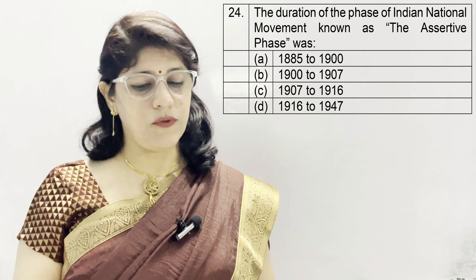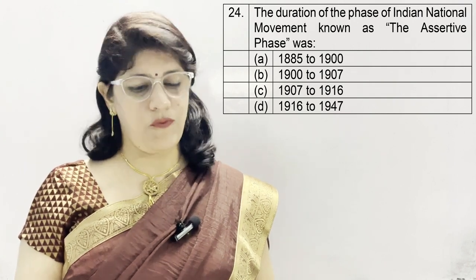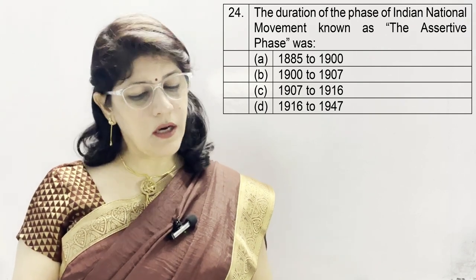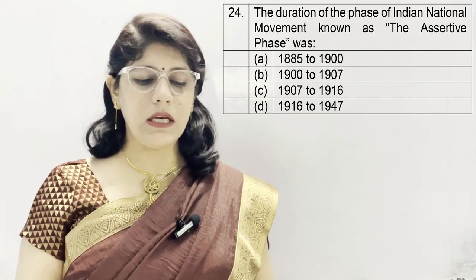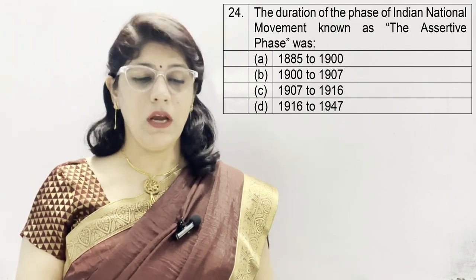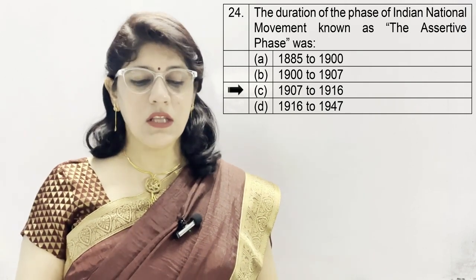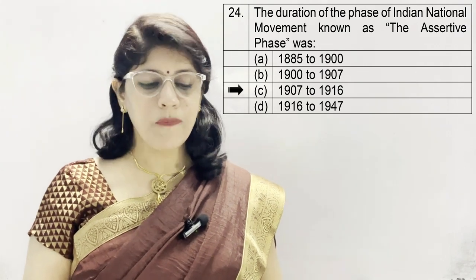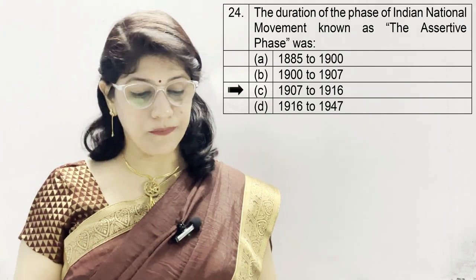Question number 24. The duration of the phase of Indian national movement known as the assertive phase was: 1885 to 1900, 1900 to 1907, 1907 to 1916, and D. 1916 to 1947. And the correct option is 1907 to 1916. This phase is known as the assertive phase. 1907 is the Surat split, and then 1916, after long effort, their reunion.